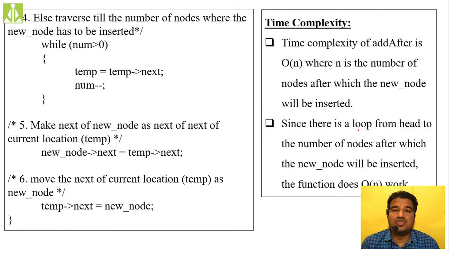Inside it, do we have any looping statements? If there is no loop inside your algorithm, if there is no repetition, then the time complexity will be order of 1, because we have all sequential statements. If you have all sequential statements, the time complexity will be order of 1.